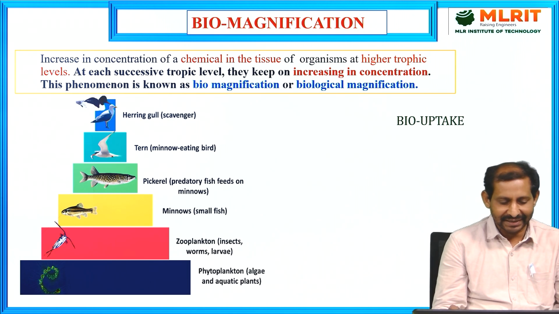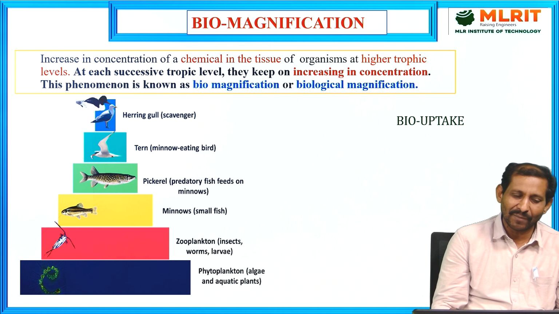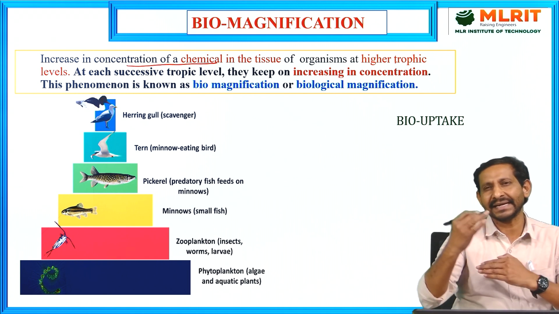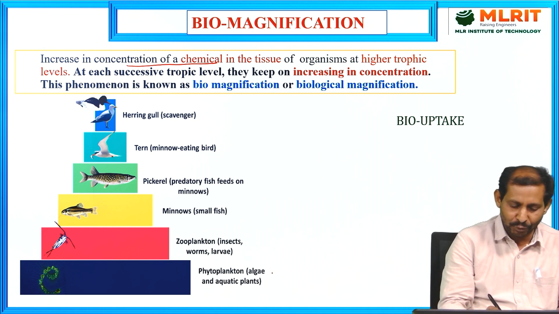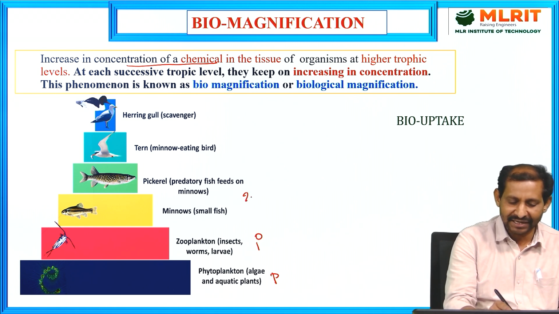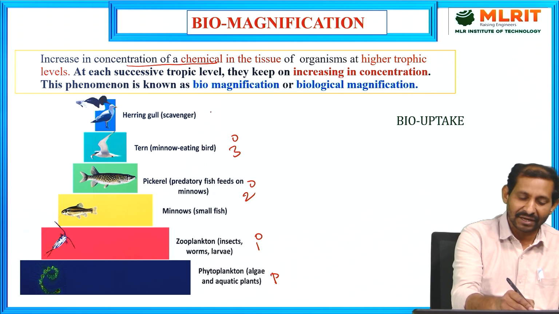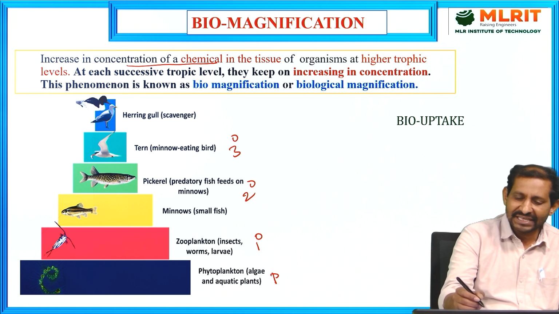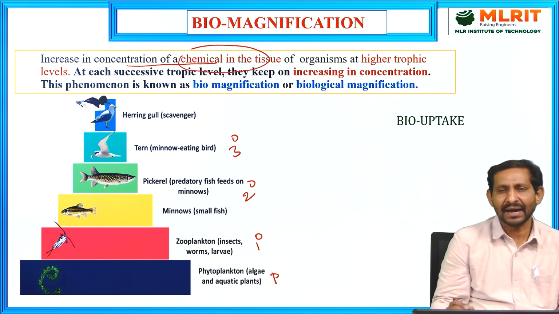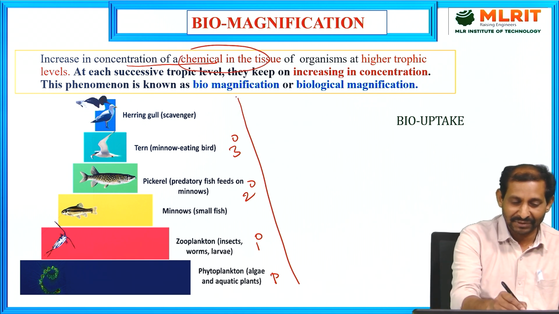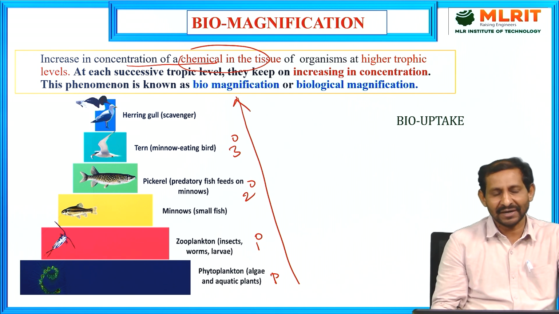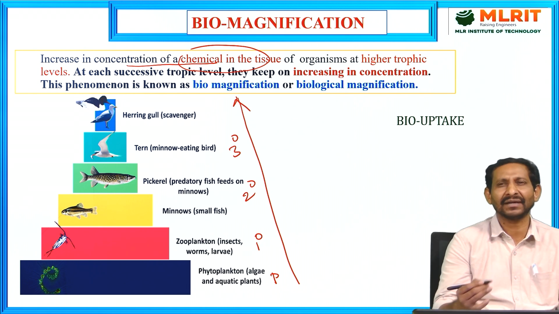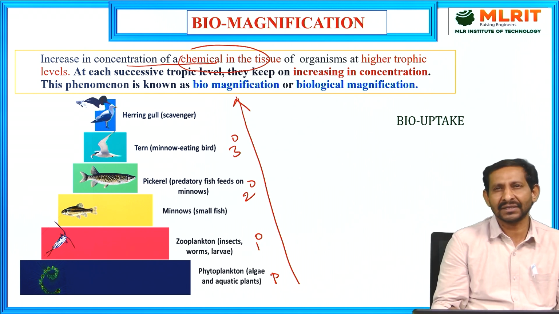Now coming to this slide, biomagnification. Biomagnification means the concentration of a chemical in the tissues of organisms increases at higher trophic levels, from producers to primary consumers, secondary consumers, tertiary consumers, and finally omnivores or carnivores at the highest trophic level. This accumulation of concentration in the higher trophic levels is called biomagnification.